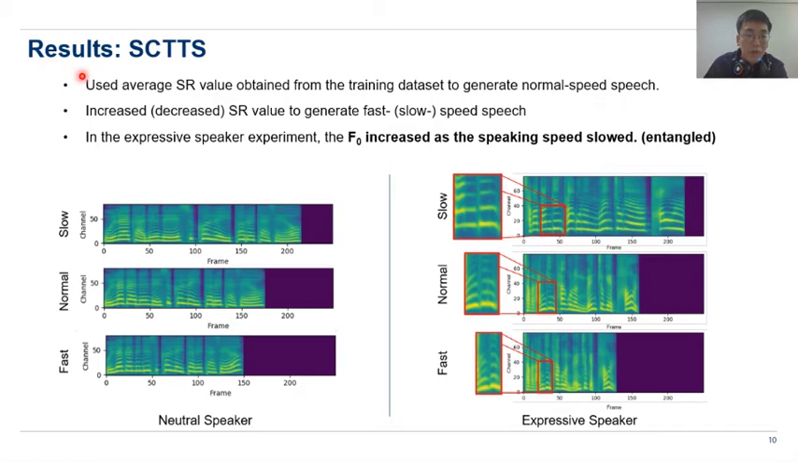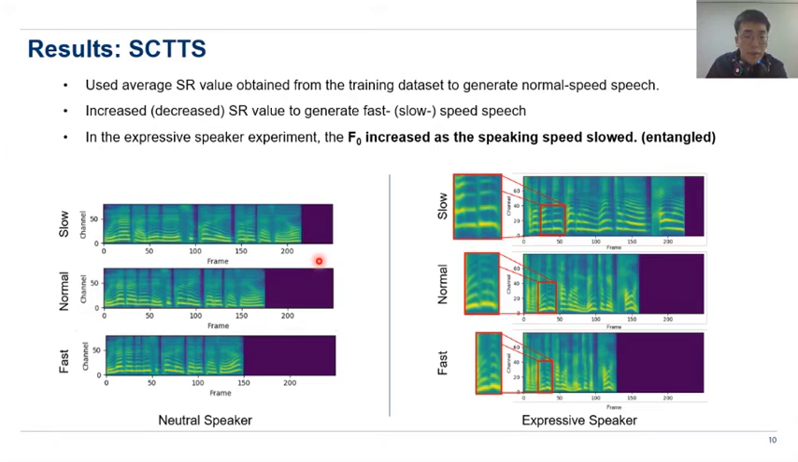For the results of SCTTS, we used the average SR value obtained from the training dataset to generate normal speed speech, and then increased or decreased the SR value to generate fast or slow speed speech. So the results are like this, and as you can see with the neutral speaker dataset,